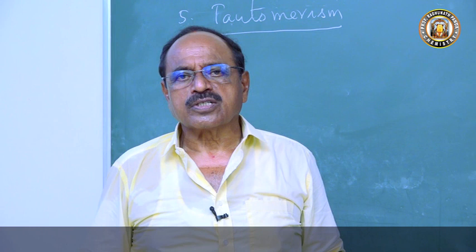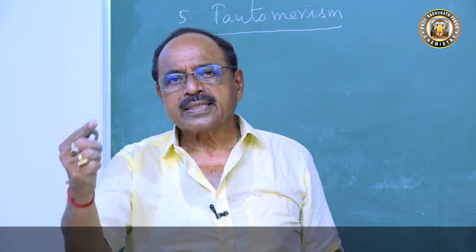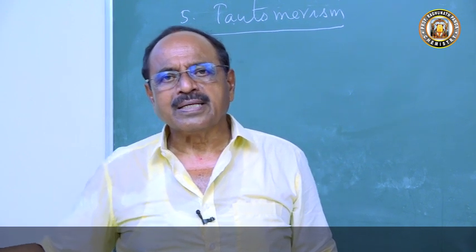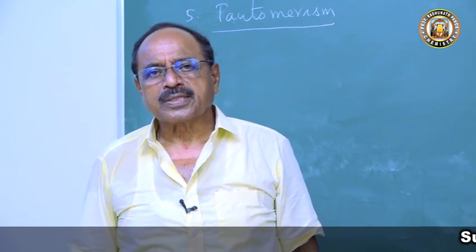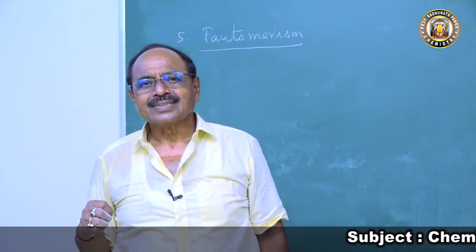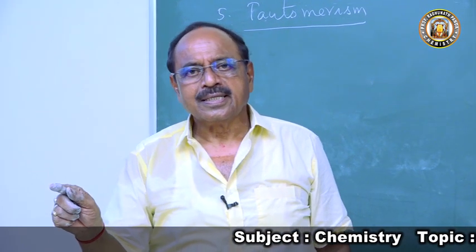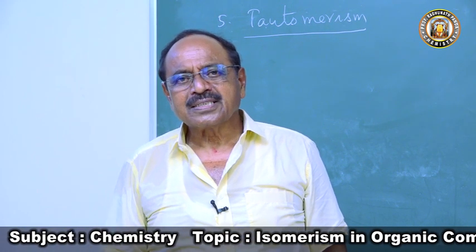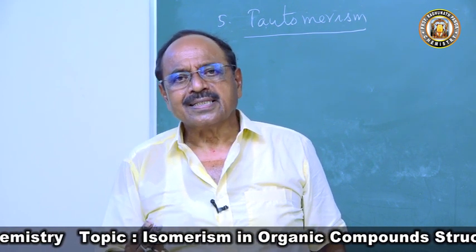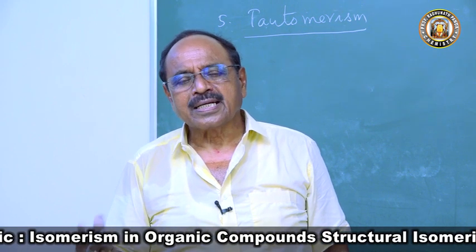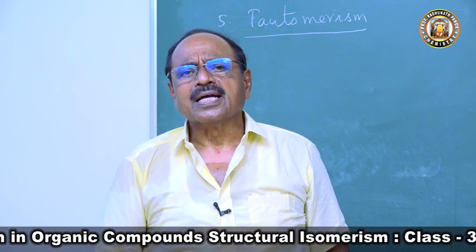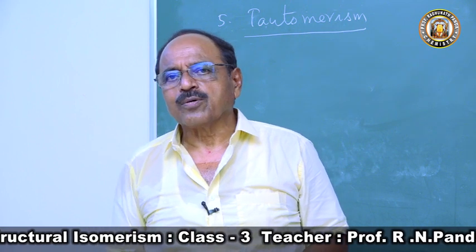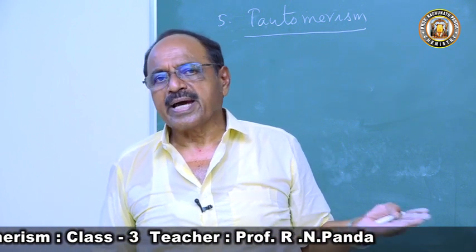Now we want to confront that third person. He told me one thing and he told another thing. Then when we 2 meet, my friend will tell me, brother, excuse him, don't confront him, he is a touter. It means the third person is simultaneously existing in 2 manners, telling the same thing in a different manner to us. That word, touter, is used in English, and in Odia also you have a word touter. So this is tautomerism.